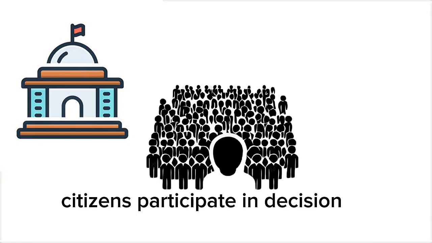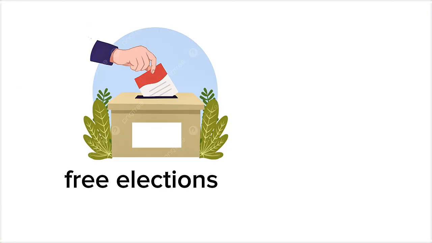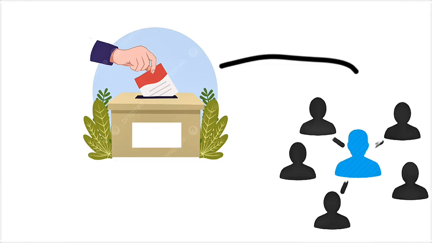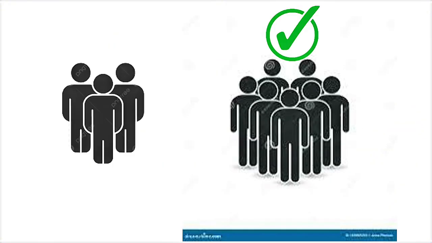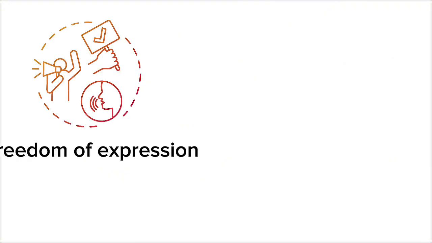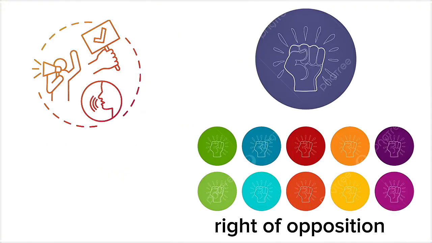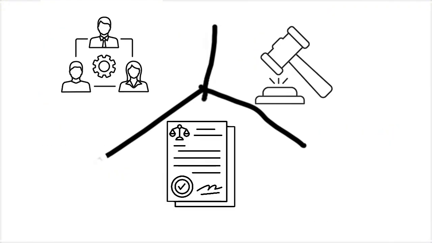Democracy. Democracy is a system of government in which citizens participate in decision-making through free elections in which they choose their representatives, and decisions are taken in accordance with the opinion of the majority. This system guarantees freedom of expression and the right of opposition, and separates the three legislative, executive, and judicial powers, which prevents the monopoly of power.